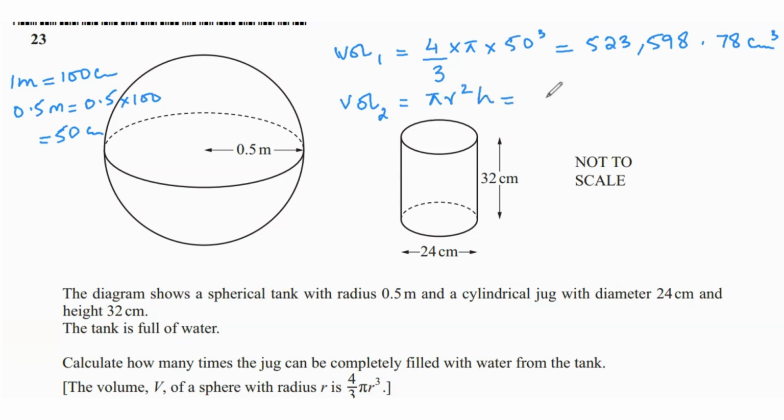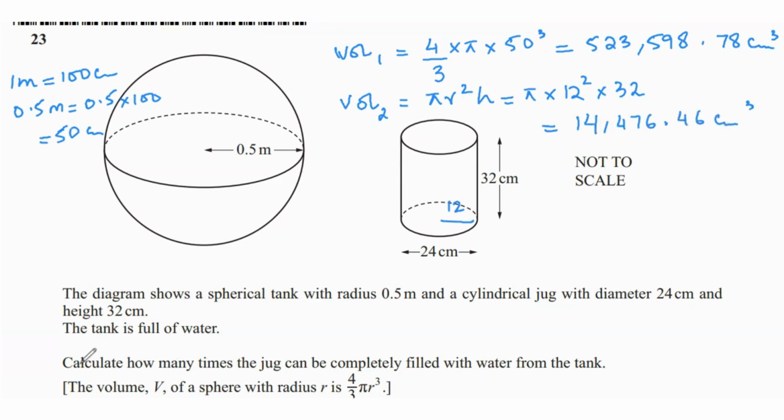Now volume 2, which is going to be the volume of the cylinder, that's pi r squared h. So pi times r squared, which is going to be 12, because diameter is 24, so radius is 12, times height, which is 32. And that gives us 14,476.46 centimeter cubed.